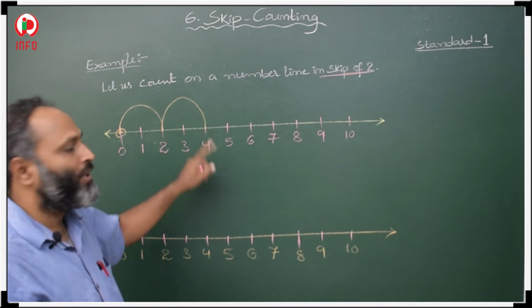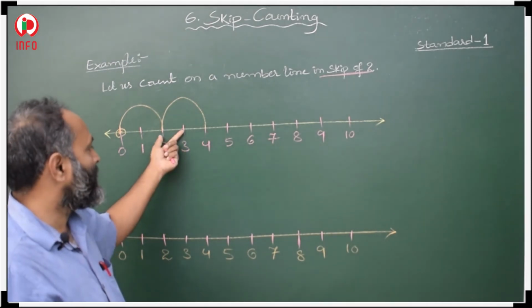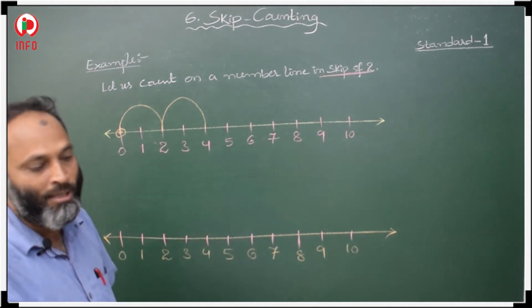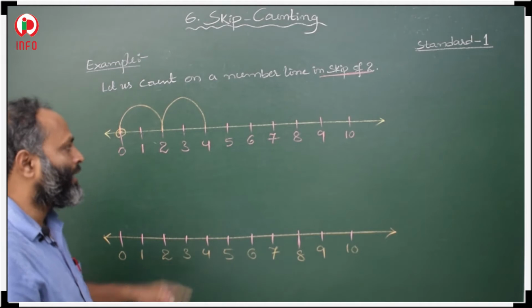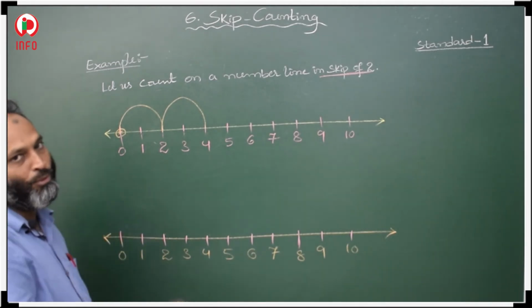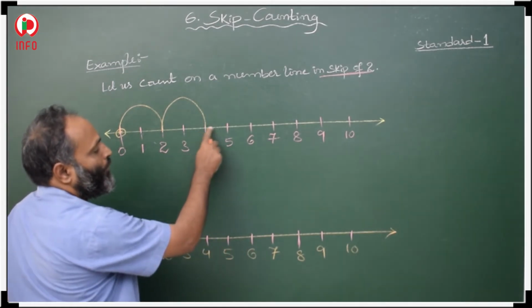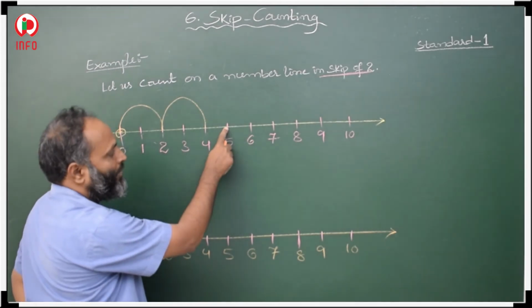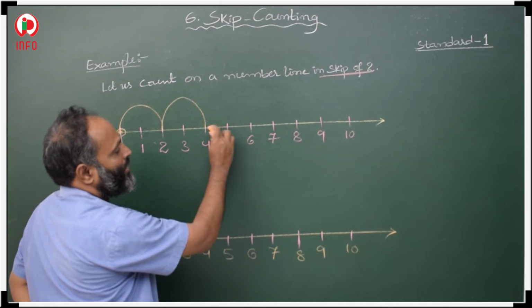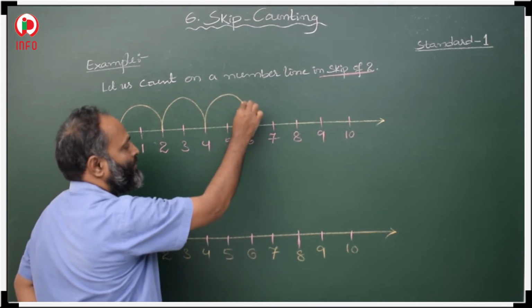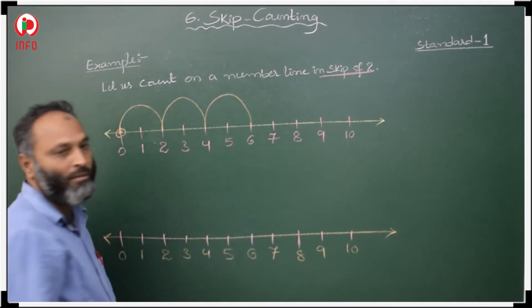This is one step, this is another step. After the second step you have to check which number will come, and move till there. Then 4 to 5 is one step, 5 to 6 another step. 2 steps means from 4 to 6 we have to move.